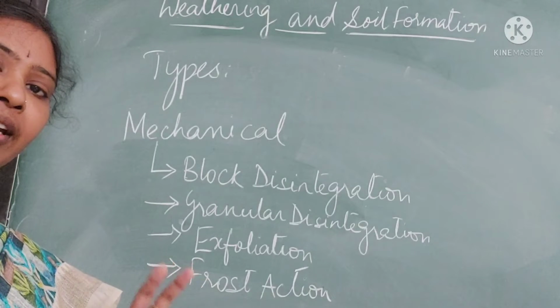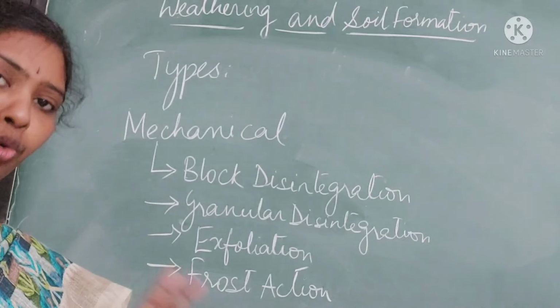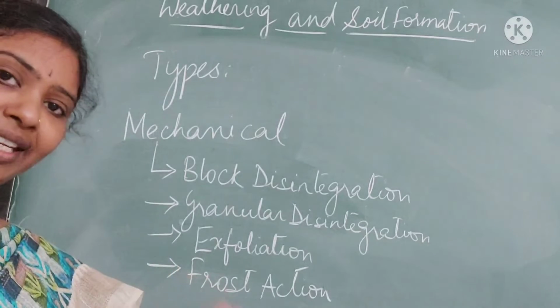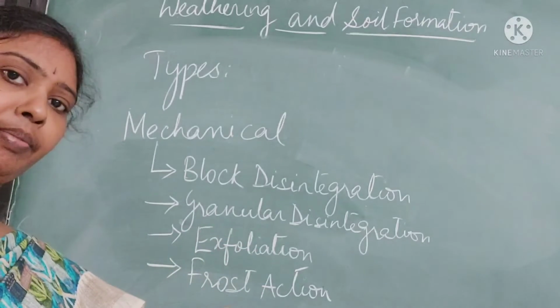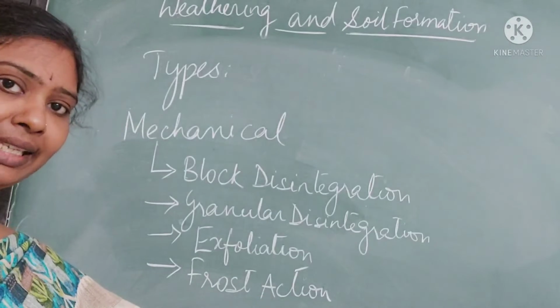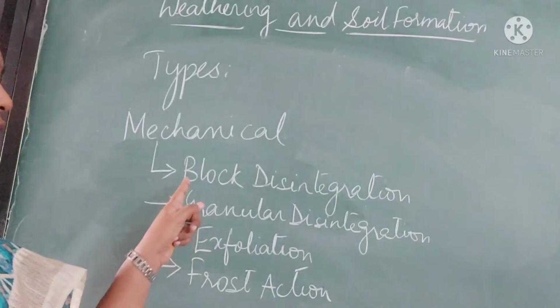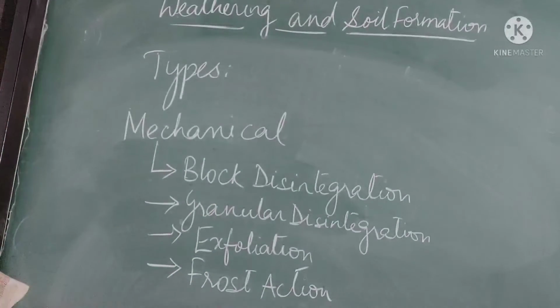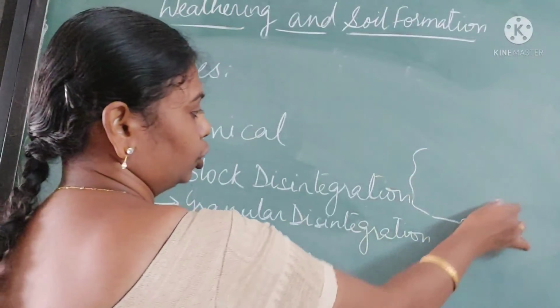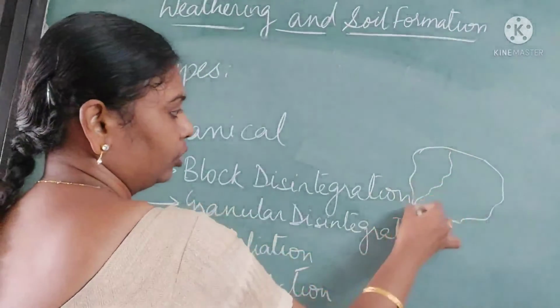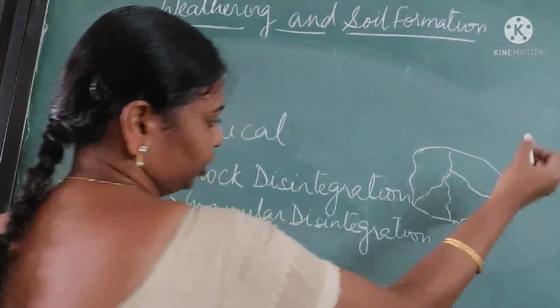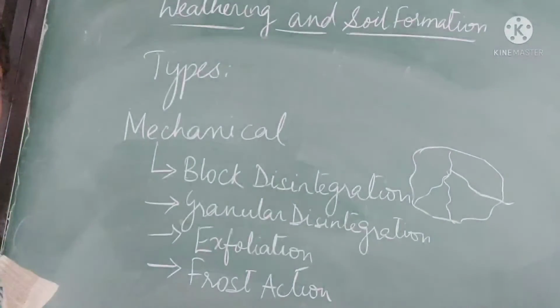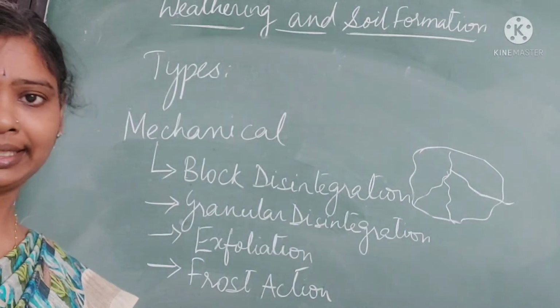So mechanical weathering takes place because of two reasons: changes in temperature, high temperature or freezing action, right? Block disintegration is the first one. When the stone breaks up into very large pieces, that is known as block disintegration.